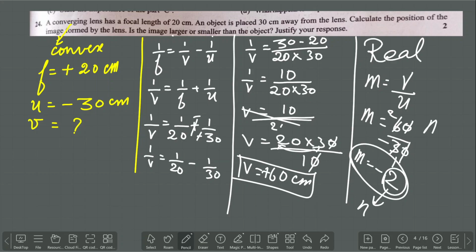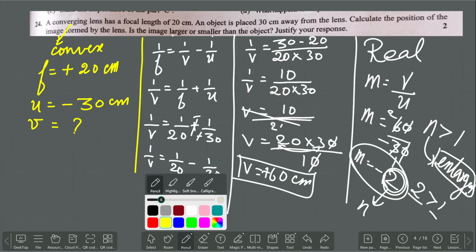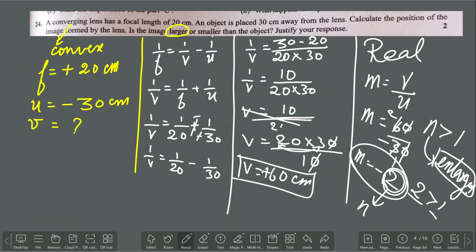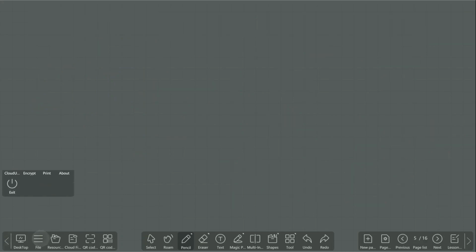We know the condition: if the M value is greater than 1, it represents that the size of the image is enlarged. Here what did I get? 2. 2 is greater than 1. Greater than 1 means the size of the image is enlarged. So based upon that, whether it is larger or smaller, the image size is going to be larger. The reason is we proved it as enlarged. Next.